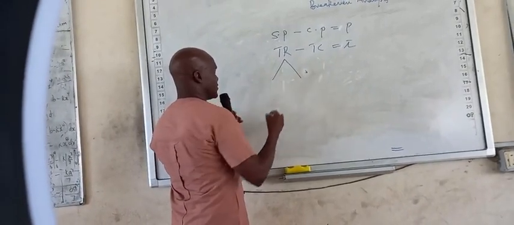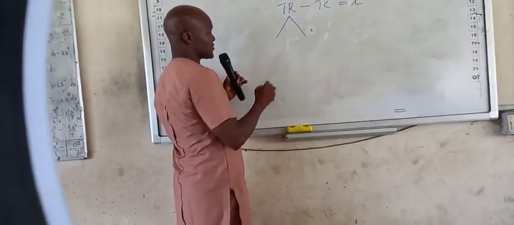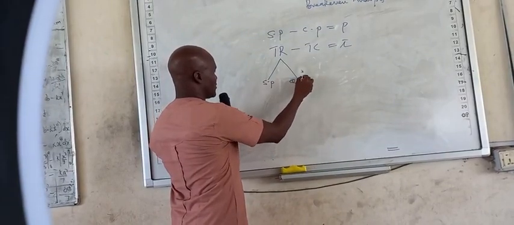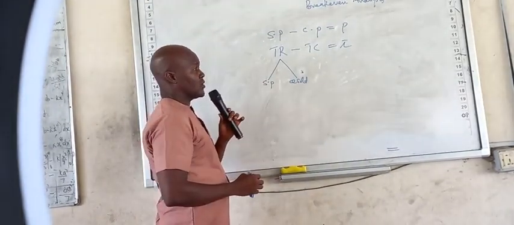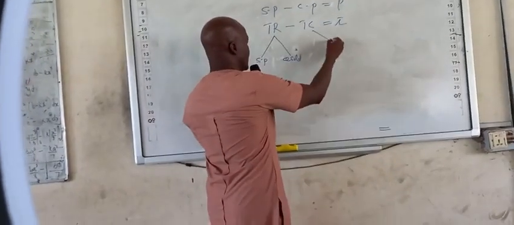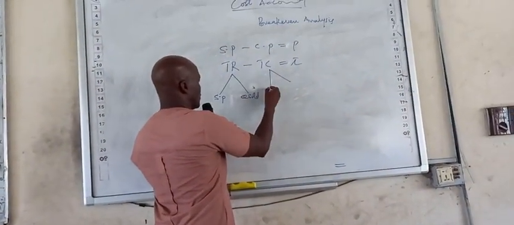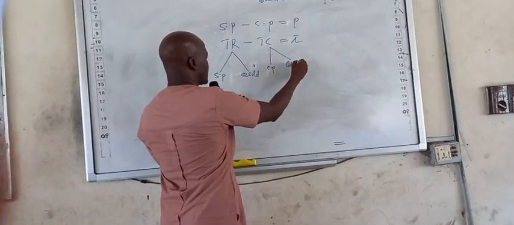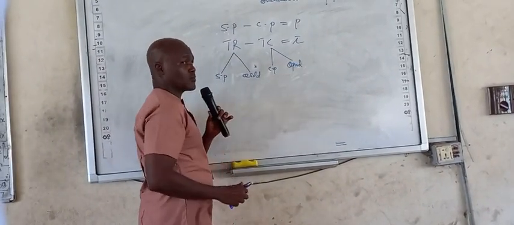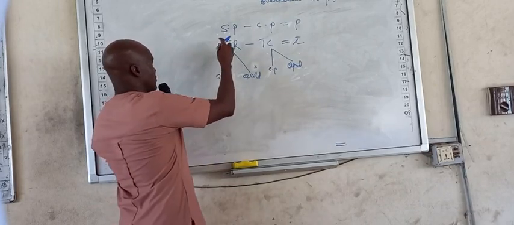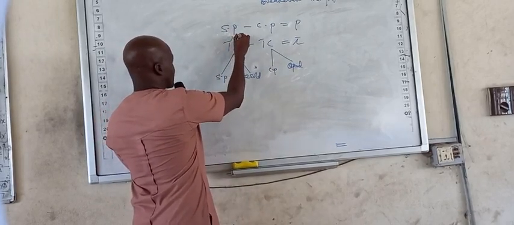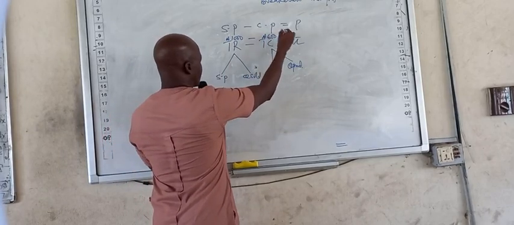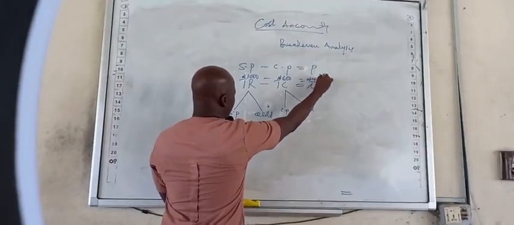Your total revenue is a function of two variables. It's a function of the selling price and quantity sold. Your total cost is also a function of two variables, the cost price and quantity produced. If, for example, my total revenue is 1,000 and total cost is 600, certainly my profit will be 400.